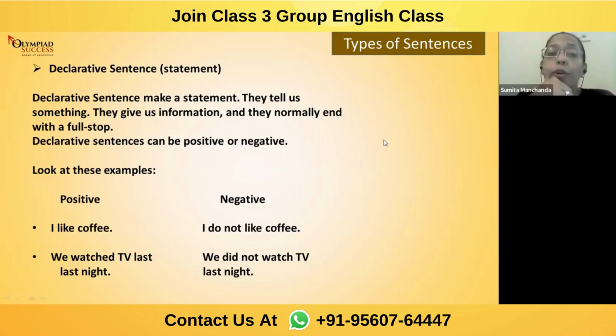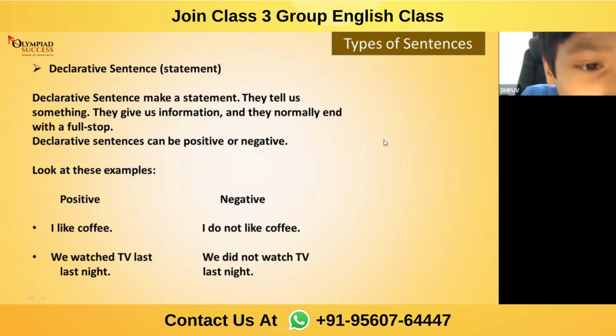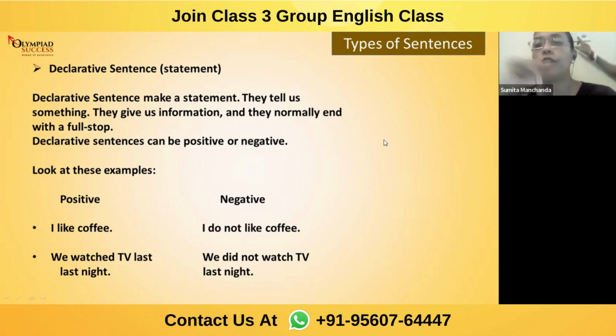No, Dhruv, you tell me something which you know. You don't have to read the ones which are there on the screen. I want you to tell me what is a declarative sentence. Do you have any idea about it? And even better, your voice was cracking a lot. It's not very clear. Declarative sentences make a statement. They tell us something. No, Dhruv, you are reading the one which is there on the screen, beta. I don't want you to read that. I want you to come up with something in your own words. Okay, fine, Dhruv, fine, beta. Yeah, Dhruv Ganesh.